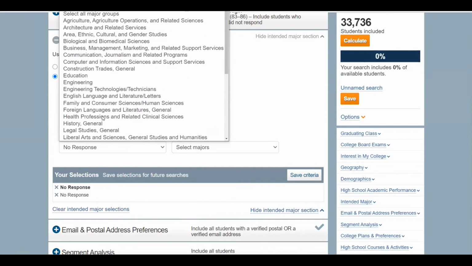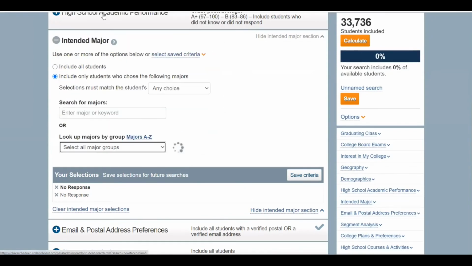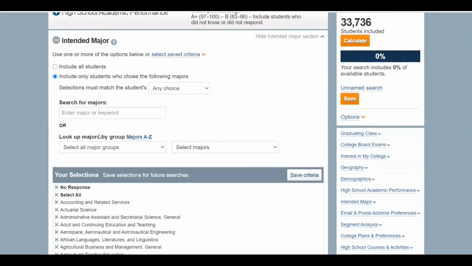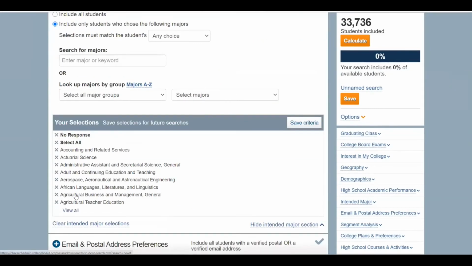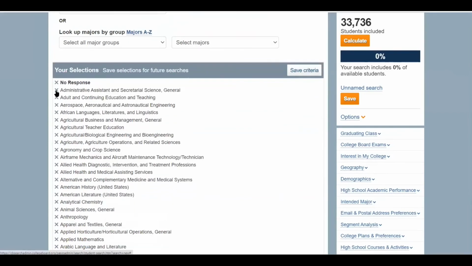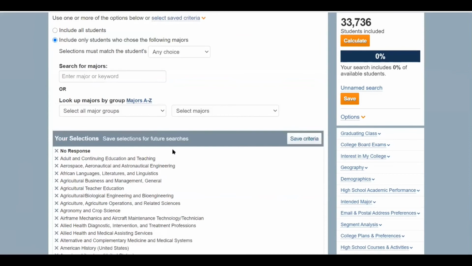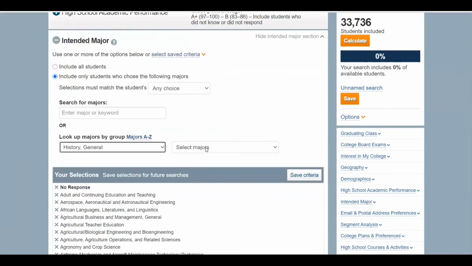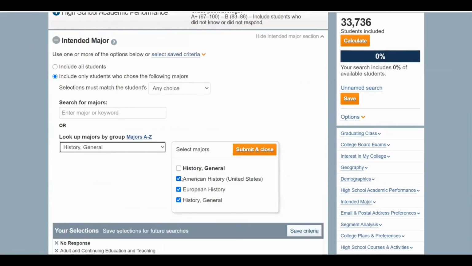Now we can search for other majors here, either by selecting all major groups, selecting all, and then removing majors that Sample College does not offer. Or we could simply pick majors individually by first selecting their group and then the specific programs of interest.